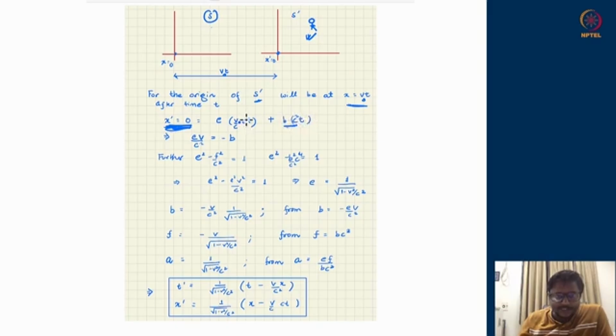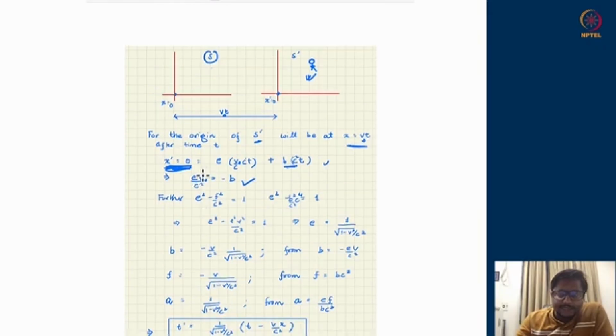You can see that c is common in various places. So you can use this relation and write down that e v naught upon c square is minus b. This expression, left hand side being 0, gives you e v naught upon c square is minus b, which is fine. And now we have everything set up.